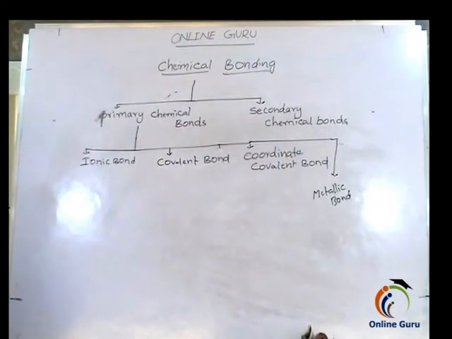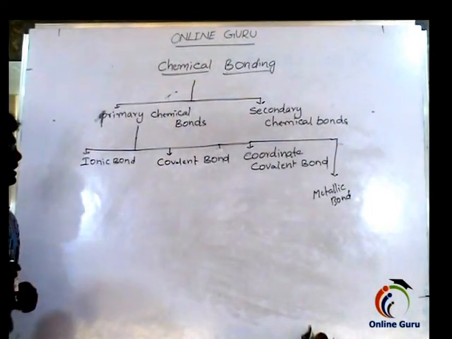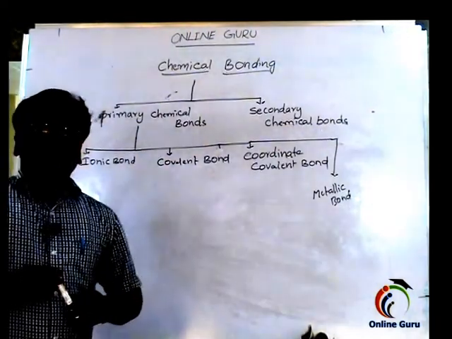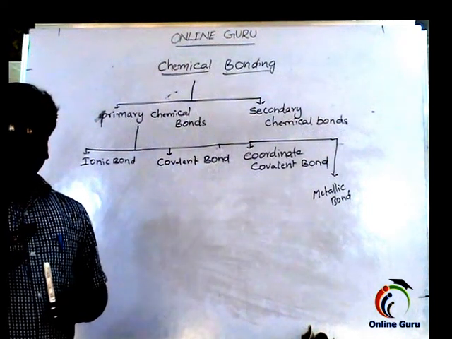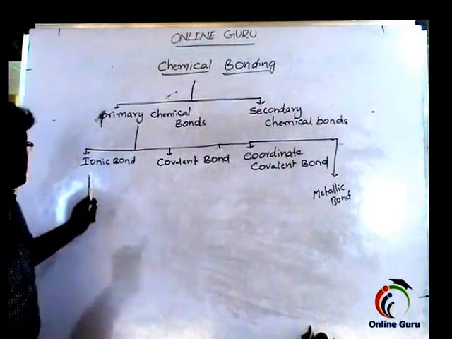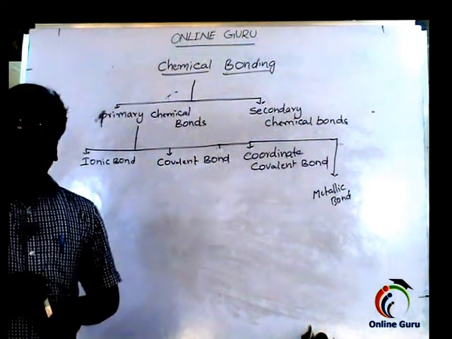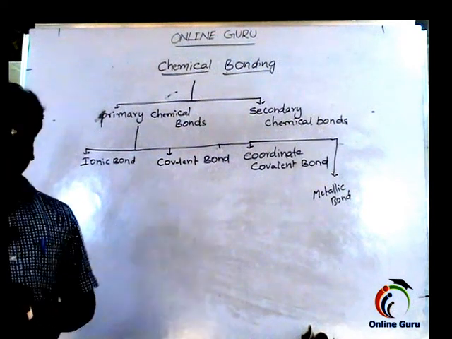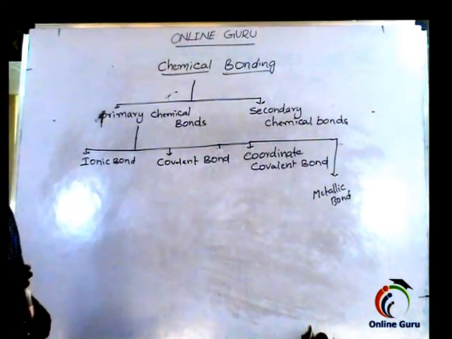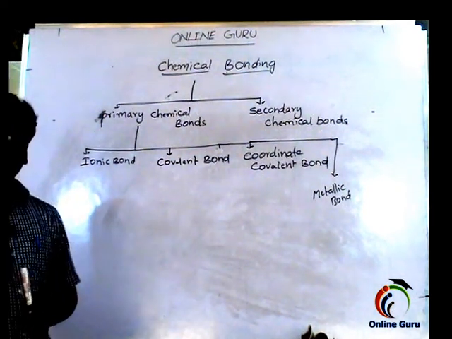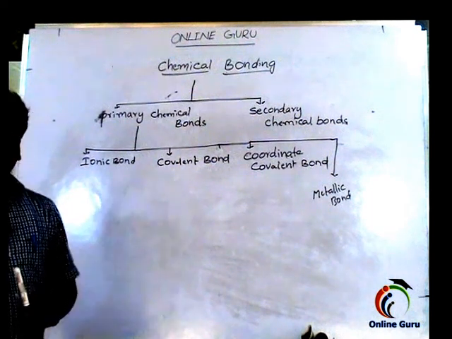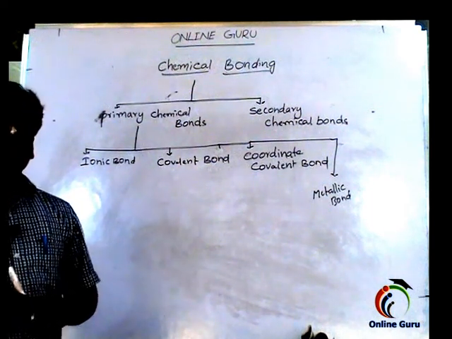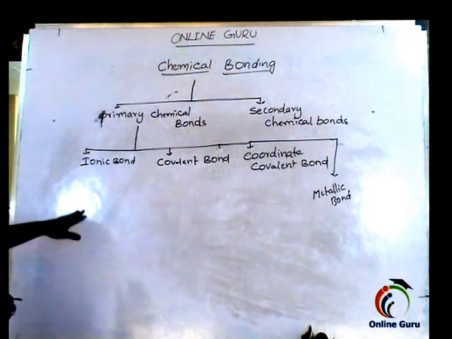Next, first come to the ionic bond. Ionic bond definition: the electrostatic force of attraction which holds two oppositely charged ions, formed by losing and gaining of electrons from metal and non-metal atoms, is called an ionic bond.